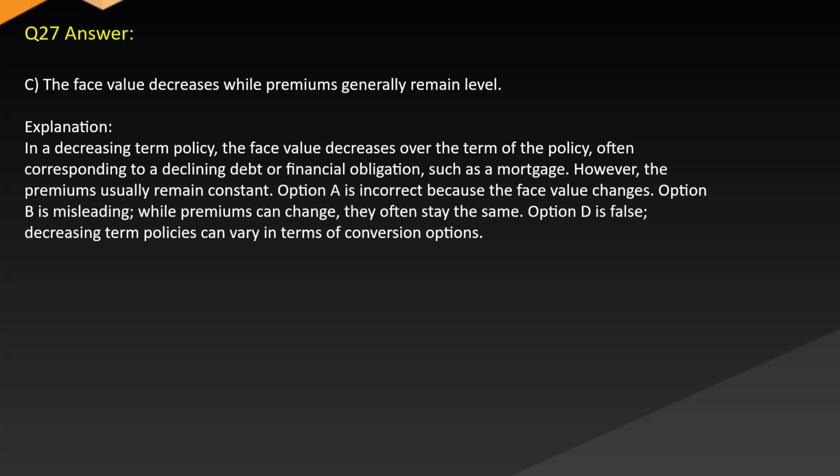Explanation: In a decreasing term policy, the face value decreases over the term of the policy, often corresponding to a declining debt or financial obligation, such as a mortgage. However, the premiums usually remain constant. Option A is incorrect because the face value changes. Option B is misleading, and while premiums can change, they often stay the same. Option D is false. Decreasing term policies can vary in terms of conversion options.